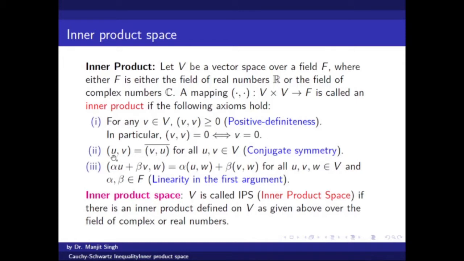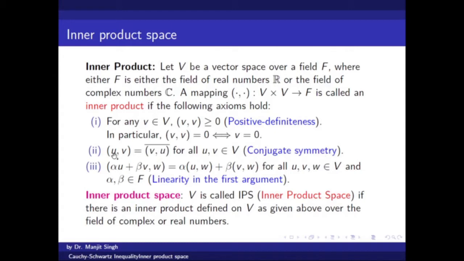And the second property is that when we are taking two elements U and V, then obviously there will be an inner product of these two vectors as an element of F. So UV is an inner product, then we can define VU also. Now the relation between UV and VU is not a symmetrical relation, it has a conjugate symmetry.